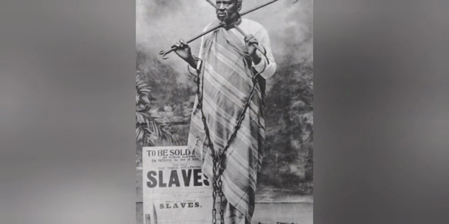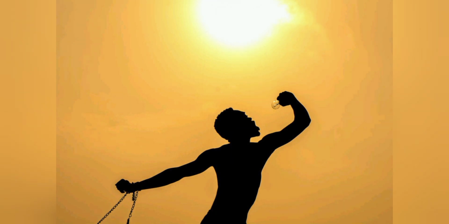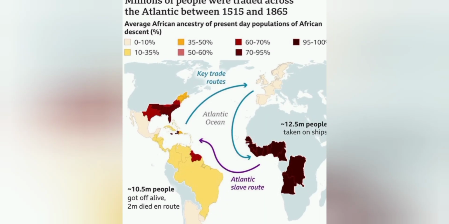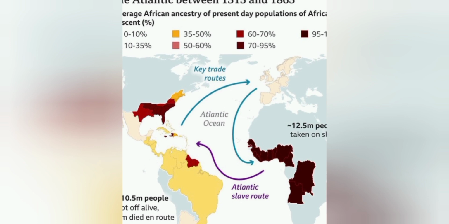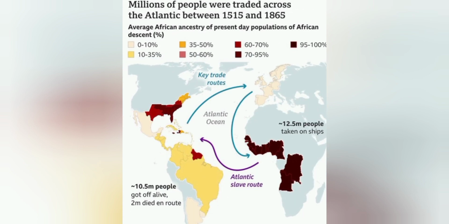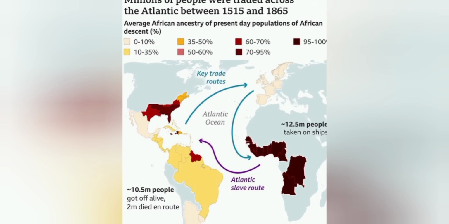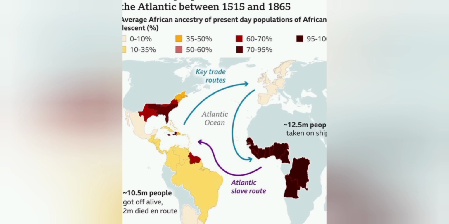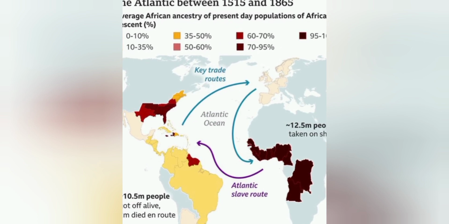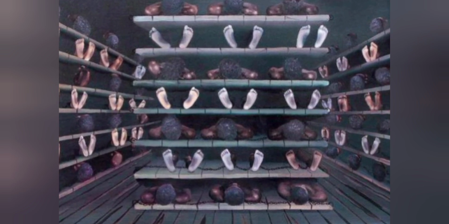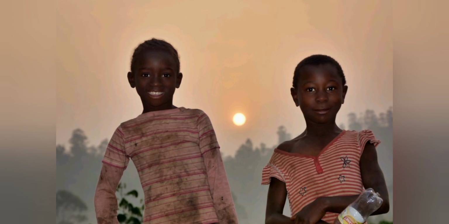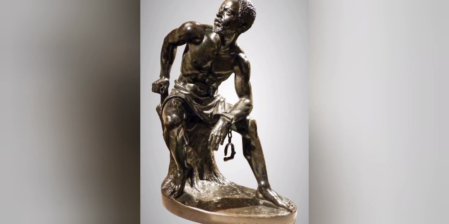5. Internal African trade. Slavery existed in many African societies long before the arrival of Europeans. Some African states engaged in the internal slave trade and sold slaves to European or Arab traders. These methods of capture fed into the larger transatlantic and trans-Saharan slave trades, which had devastating effects on African societies. The transatlantic slave trade in particular was marked by its brutal and dehumanizing practices, leading to the forced migration and suffering of millions of Africans.